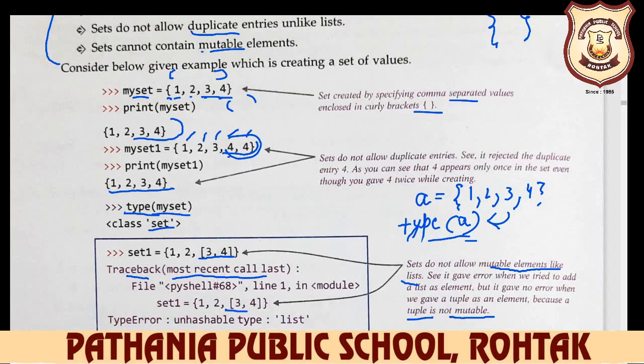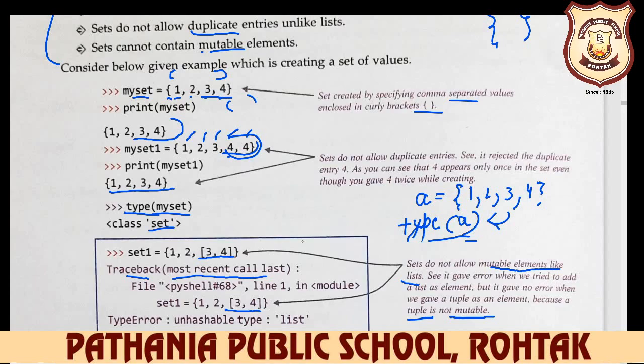If we define here with set, we define a list inside the set also, and list is your mutable. List means your changeable. Set does not allow the mutable element like list.